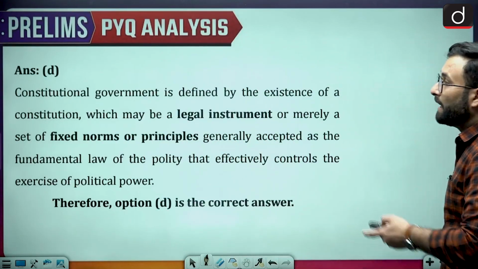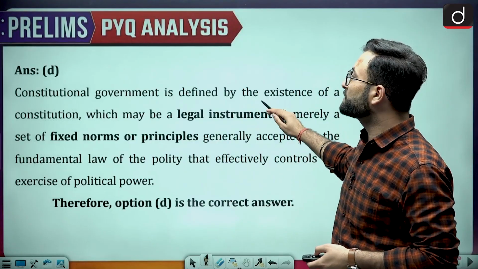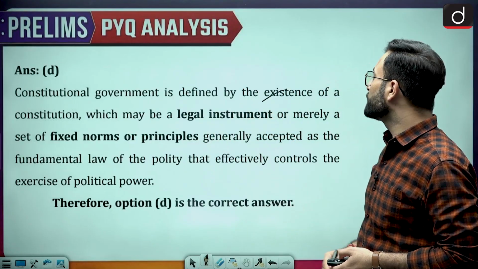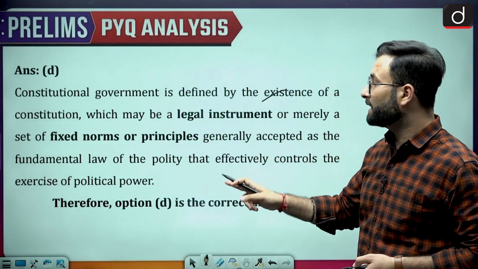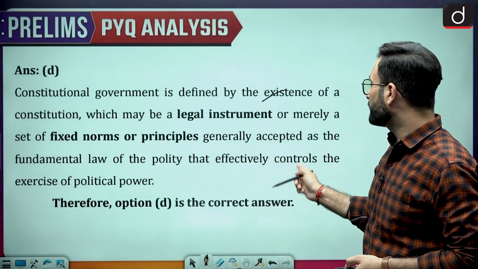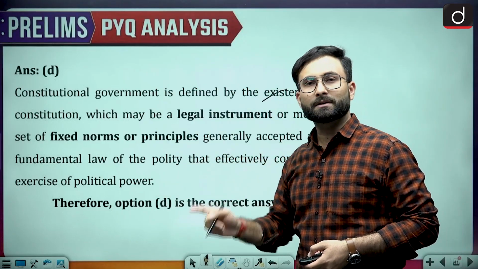the constitution. Okay, a constitutional government is defined by the existence of the constitution, which may be a legal instrument or merely a set of fixed norms or principles generally accepted as the fundamental law of the polity, and that effectively controls the exercise of the political power, that is your government.